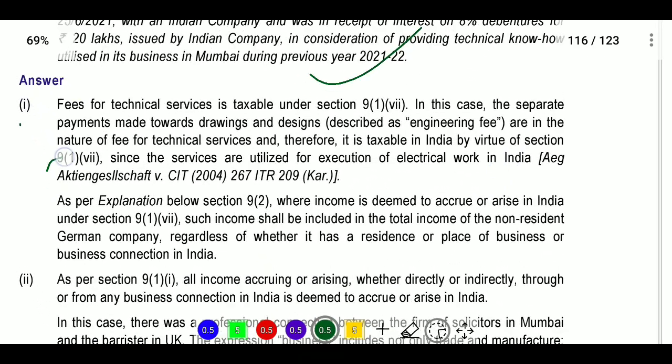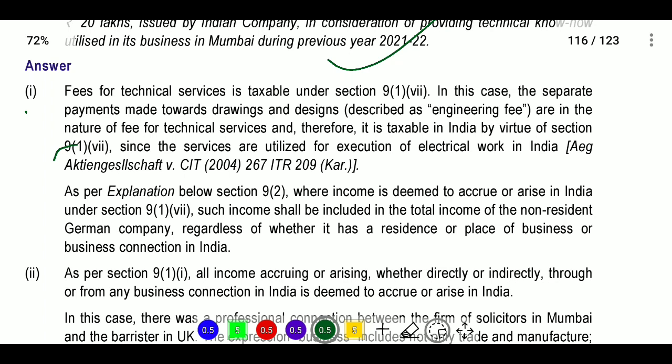Fee for technical services is taxable under section 9. In this case, the separate payment was made towards drawings and designs. So he is paying for drawings and designs as a separate payment, engineering fee, in the nature of fee for technical service, and therefore taxable in India by virtue of section 9(1), since the services are utilized for execution of electrical work in India.